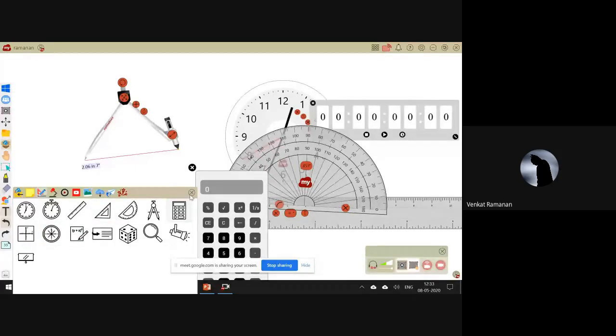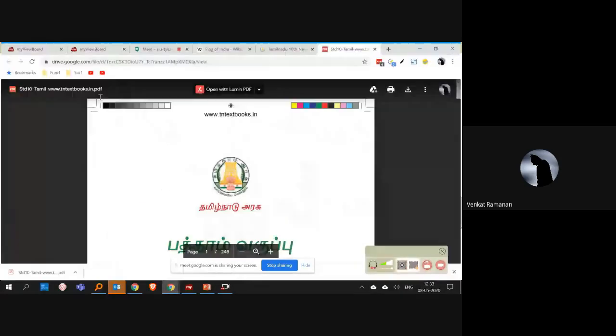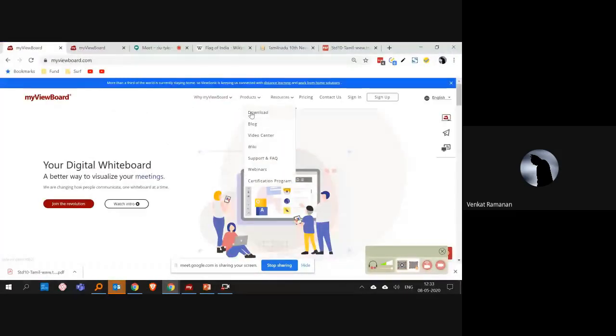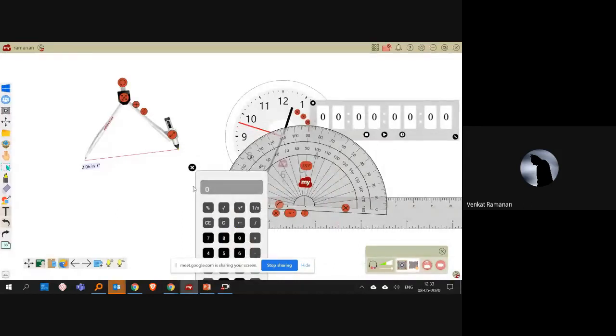So once the session is over, as I mentioned, you can go to myviewboard.com and then go to resources and then download, and you can do this all on a PC, and it's completely free. Unlike other softwares which would charge you a hefty amount in terms of subscription, this is completely free for you.